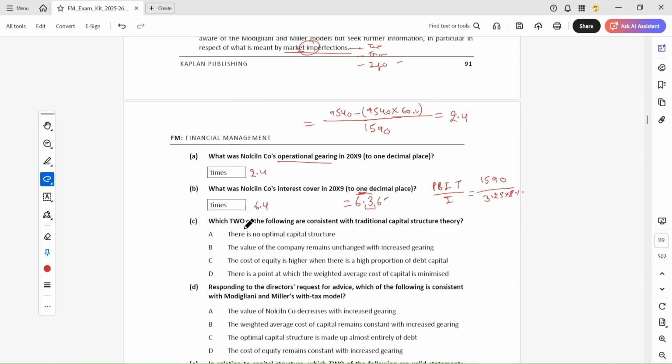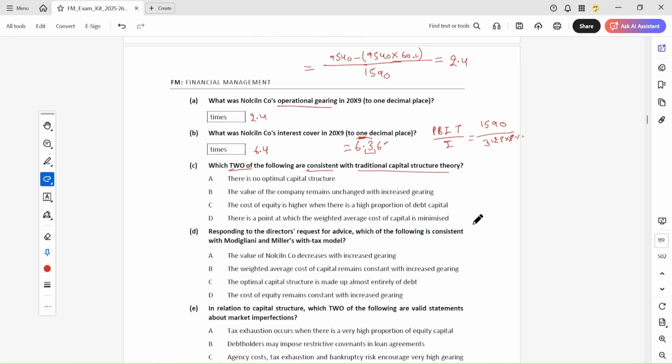Which of the following is consistent with traditional capital structure theory? In traditional capital structure theory, can you draw the graph?